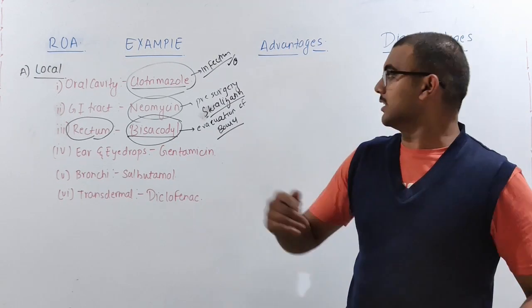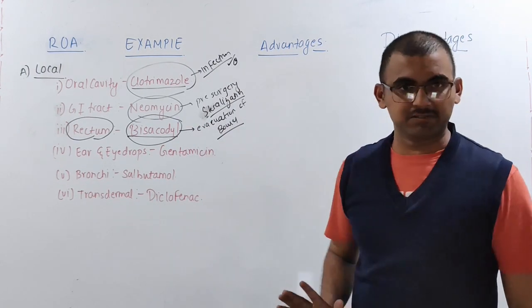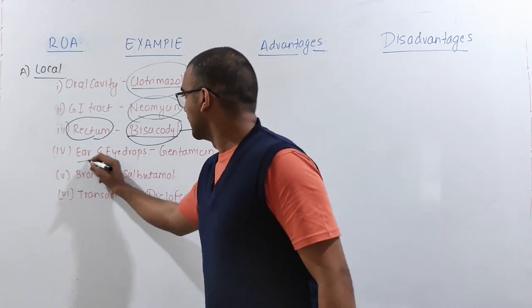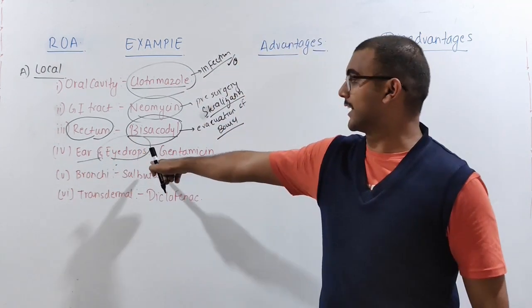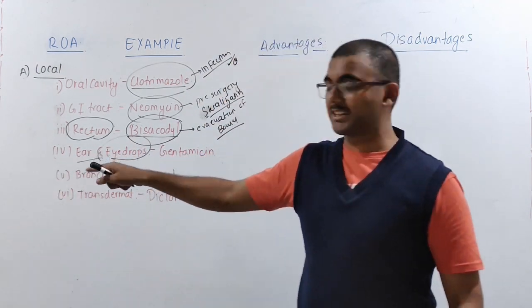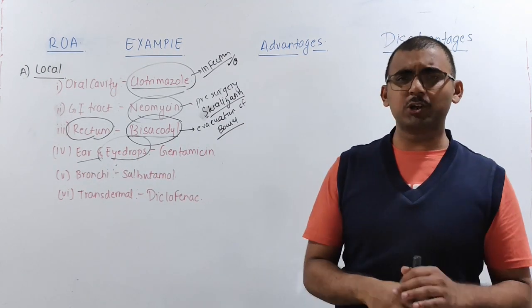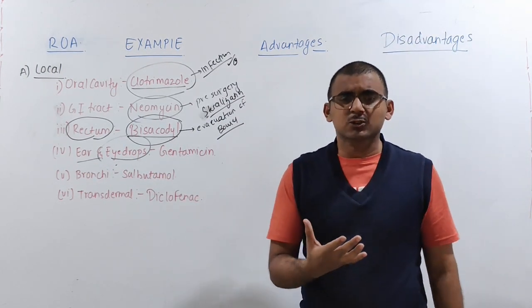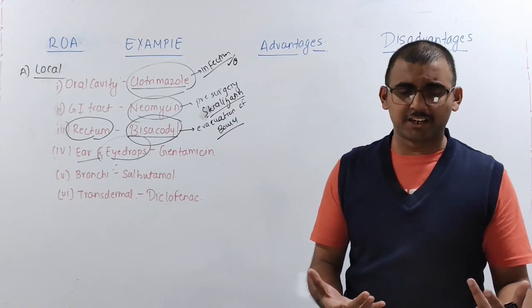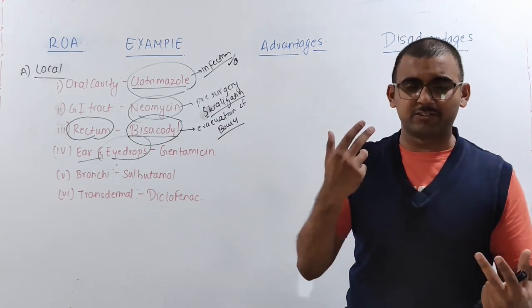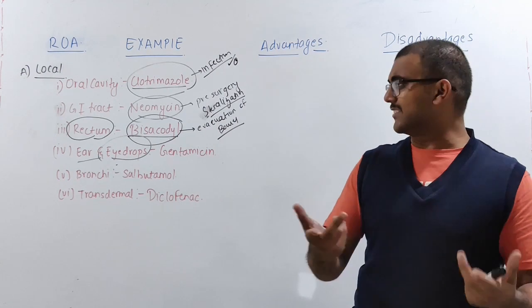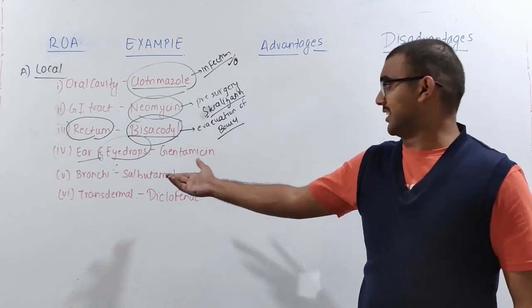It is just going to help in the evacuation of the bowel without entering the blood vessel. Now, next is your ear and eye drops. So those drugs which are going to be put, for example, whenever you are having any eye irritation, right? That is because of any allergies. Whenever you are having eye or ear infection, it's mainly because of allergy. So we are giving an anti-allergy agent. Okay, that's nothing but your gentamicin.